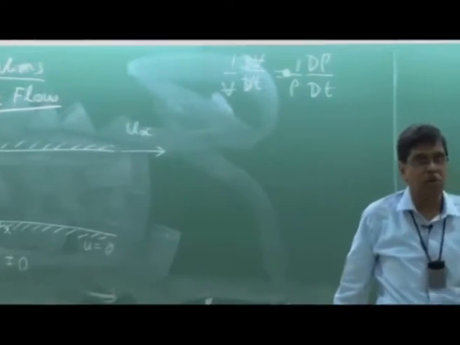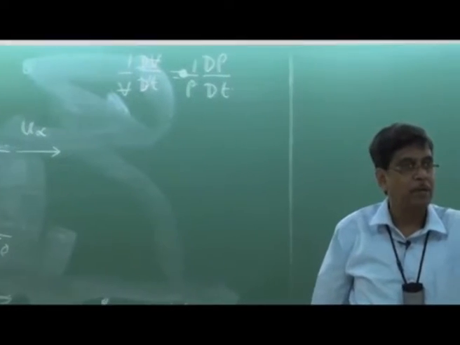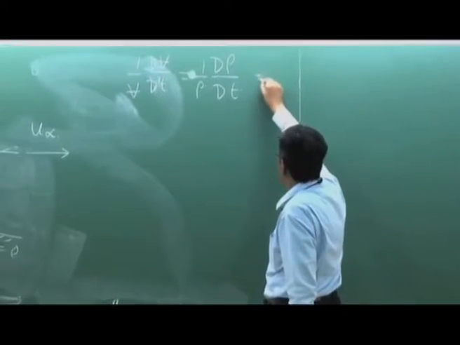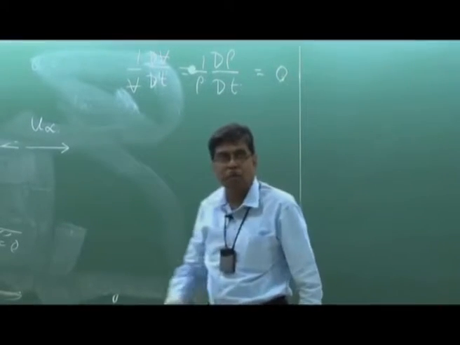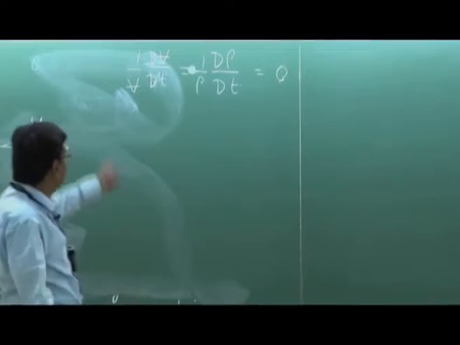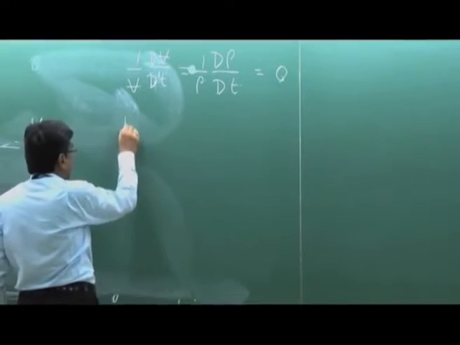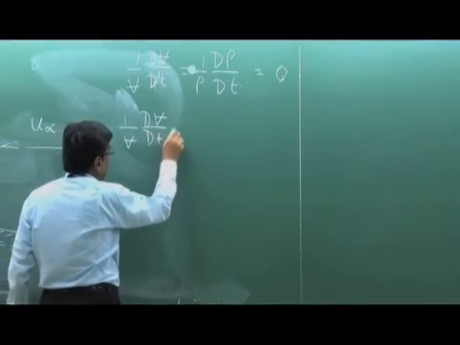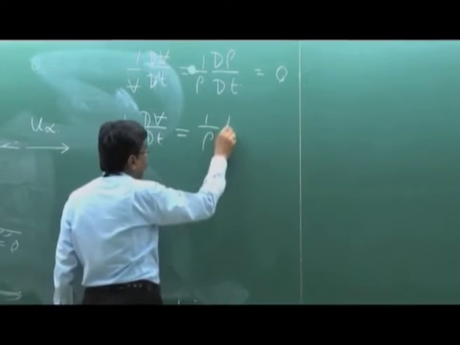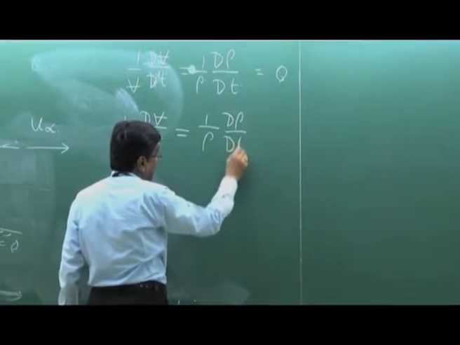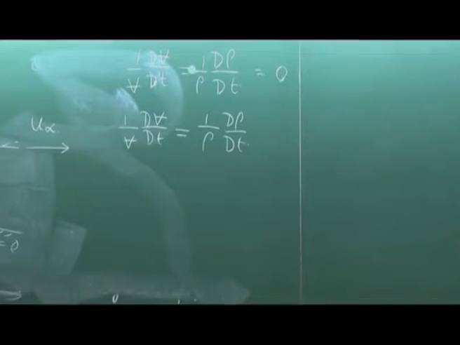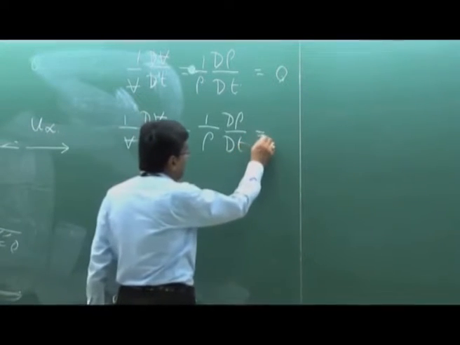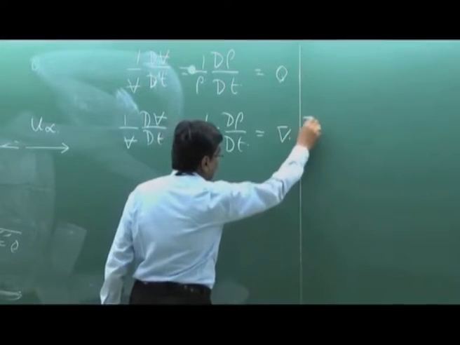With a negative sign only, because rho V is constant for any fluid element. Consider it as a system, equals to 0. I think in fluid mechanics you have learned this. And these two terms equal the divergence of the velocity vector. This has been proved in kinematics: 1 upon rho, the substantial derivative of density, equals the substantial derivative of volume, and that 1 by V equals the divergence of the velocity vector.